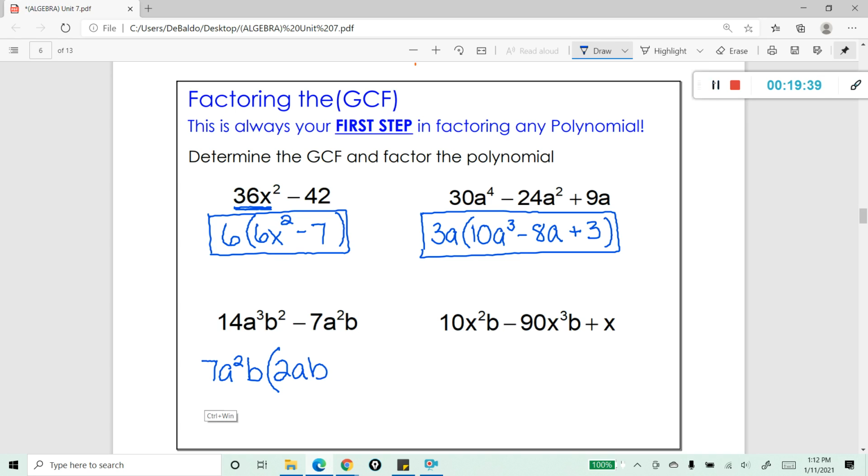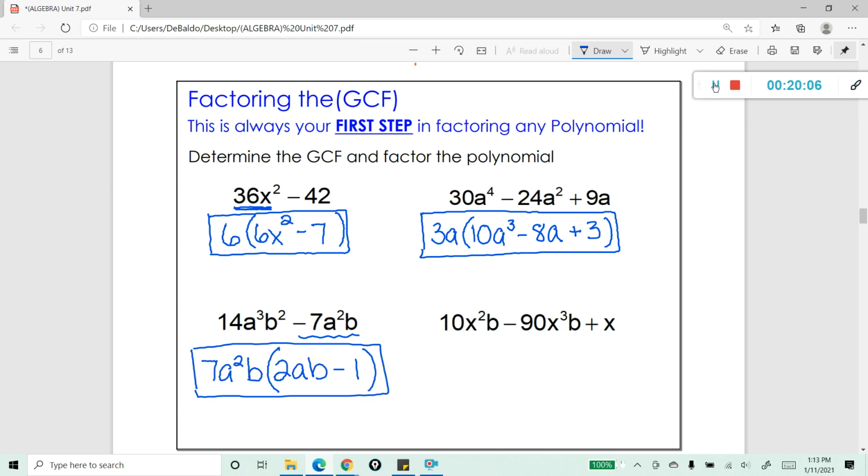If I multiplied 7a squared times b times 2ab, it's going to give me that term. Ask yourself the same question here. You might run into a little issue here. You might say, well, there's nothing I can multiply it by to give me that negative 7a cubed b. Well, actually there is. How about minus 1? There, you've put it into factored form. Each of these two pieces are called factors.